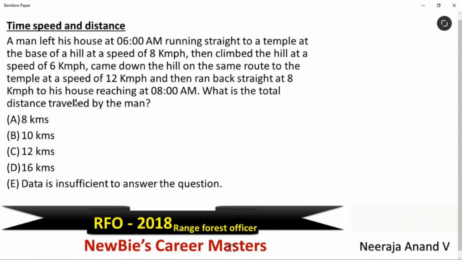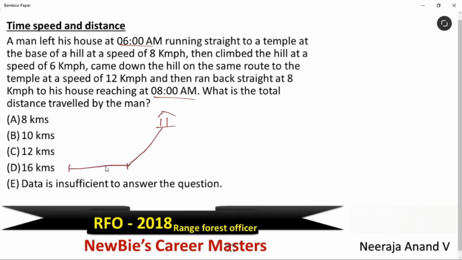The total time travelled by the man is 2 hours. See, 6 am to 8 am. He left the place at 6 am and reached back at 8 am. Okay newbies, let's understand this by picturizing it. Let's place the temple here. This is the top of the hill and this is the base. This is the man's place.